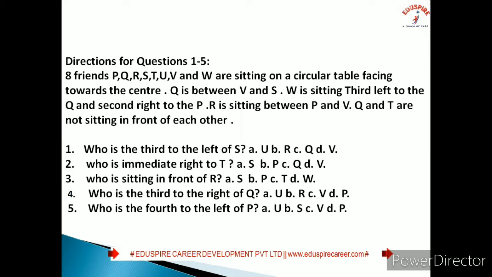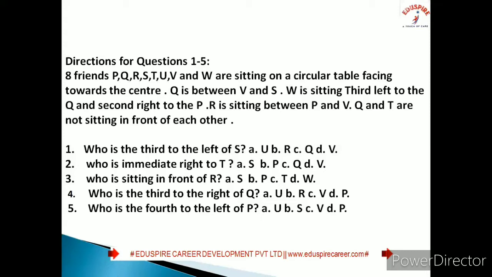So this much information we have got, that there are altogether 8 friends P, Q, R, S, T, U, V and W, sitting on a circular table facing towards the center. Now we need to find who is third to the left of S. We have 4 options.